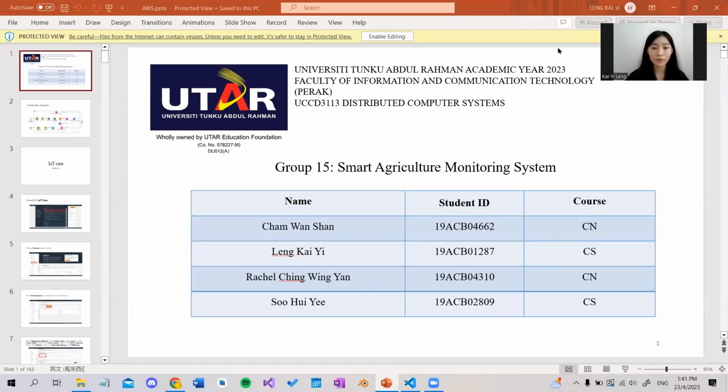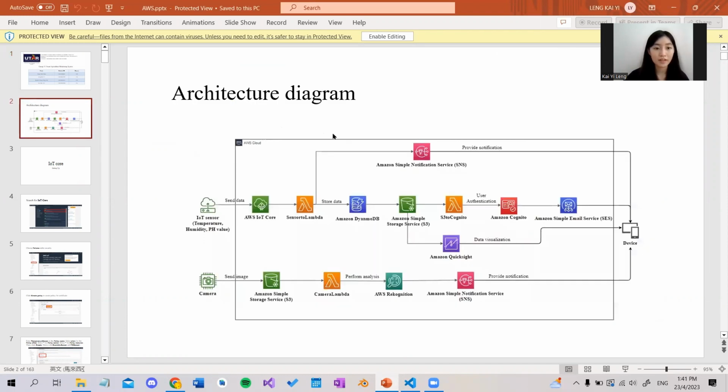Good day, I'm from Group 15 and our topic is Smart Agriculture Monitoring System. And this is our architecture diagram.